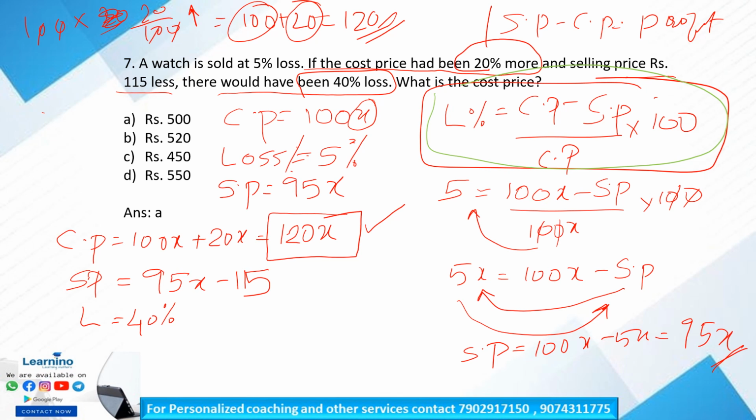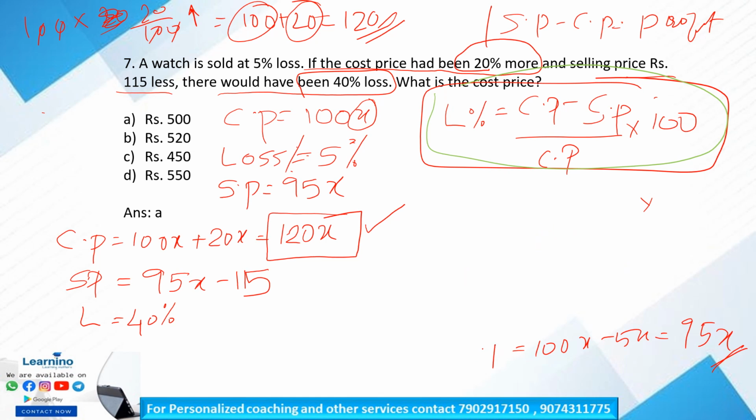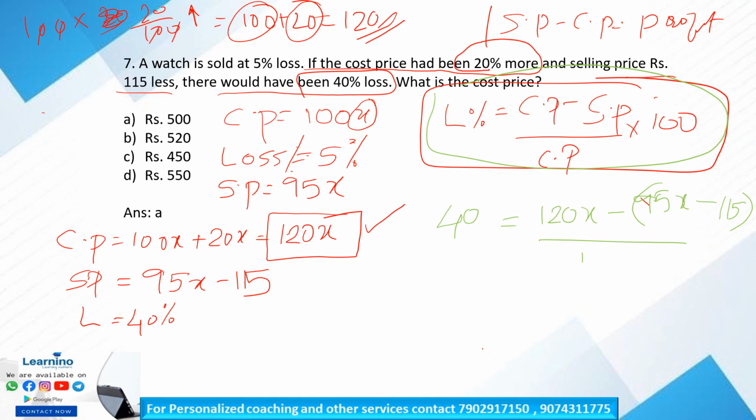By substituting this value in the loss percentage equation, we will get loss percentage now is 40, right? So 40 is equal to cost price 120x minus selling price 95x minus 115, divided by 120x into 100.